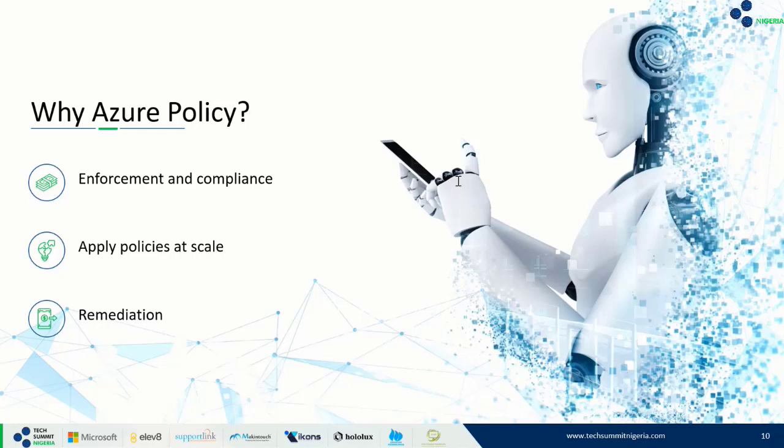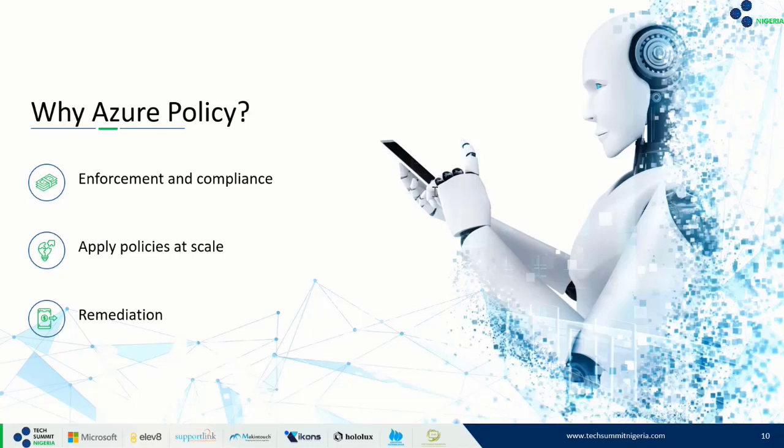We can have real-time remediation for our resources that we are just creating, or even existing resources in our environment. Now, having said all this, you may still be wondering, why does my organization need Azure Policy anyway? I would say Azure Policy is important, especially if your organization is the type that has multiple engineering teams. And I will explain.